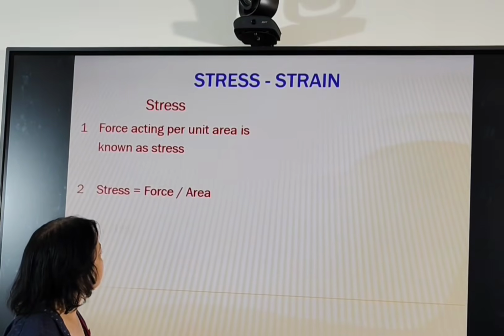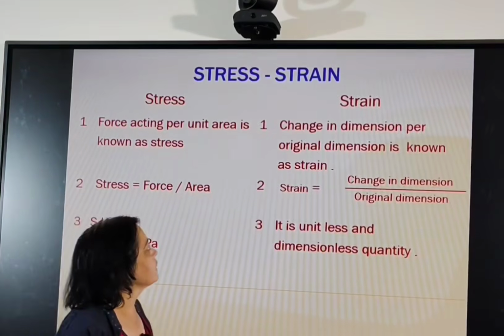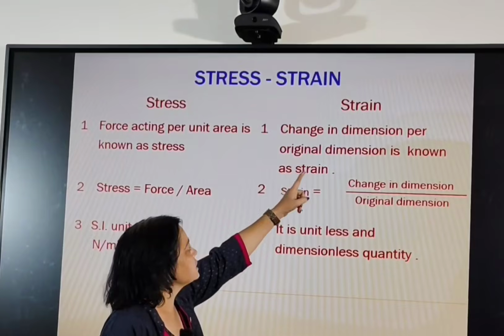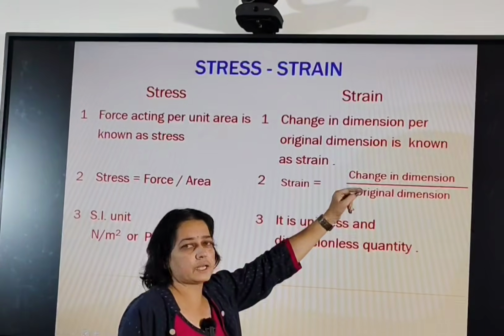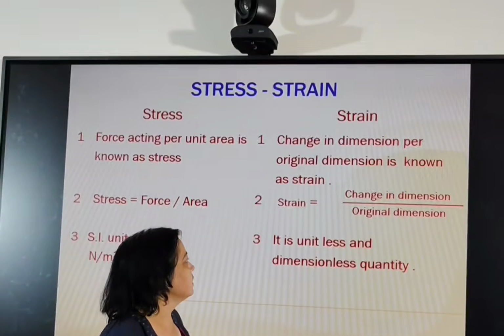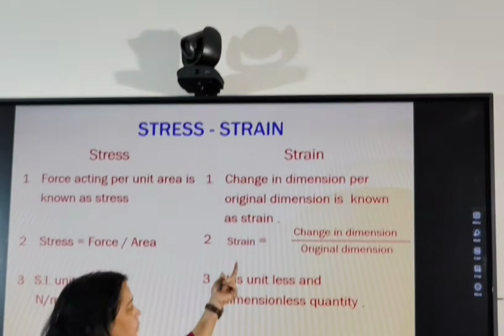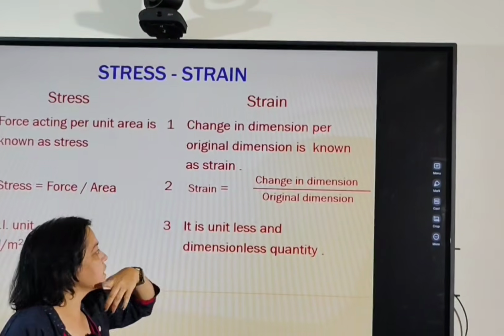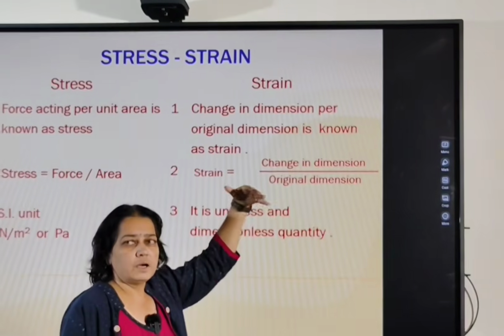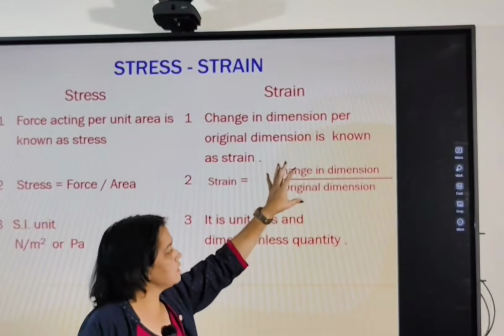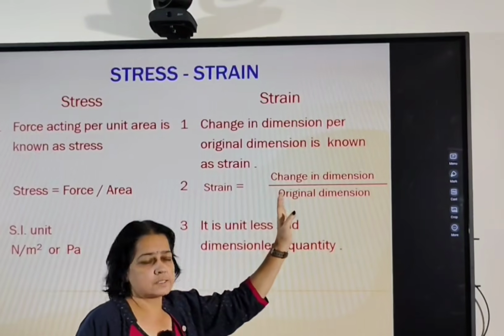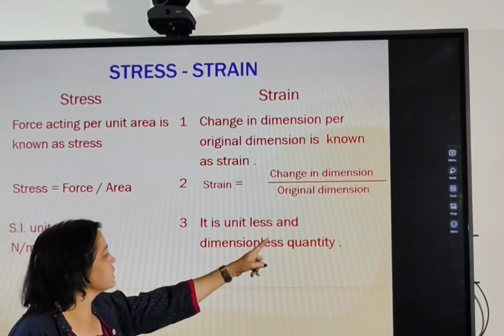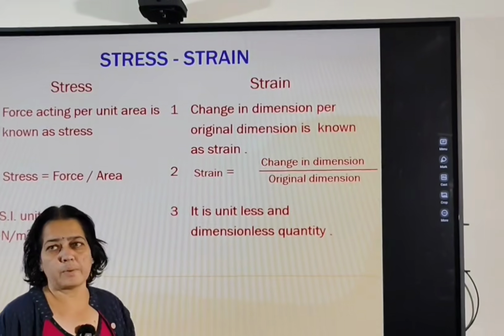So let's see the definition of strain. Then what is strain? Change in dimension per original dimension is known as strain. Therefore, the mathematical formula is strain is equal to change in dimension upon original dimension. Here the dimensions are the same, meaning volume or length, hence they cancel. Therefore, strain is a unitless and dimensionless quantity.